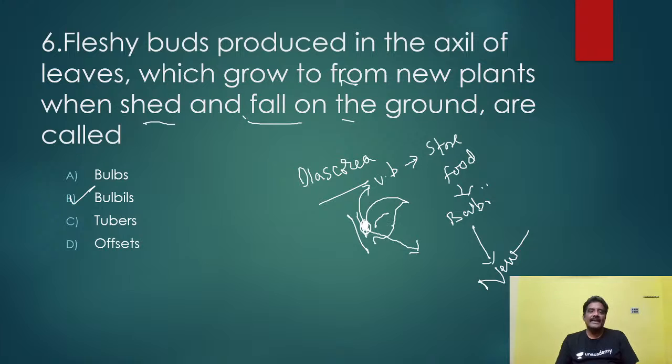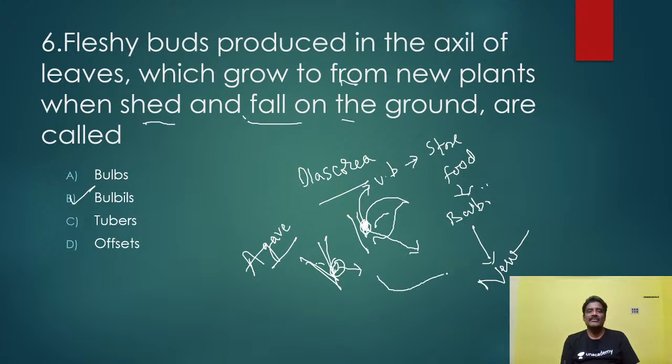In the case of Dioscorea, this is called a vegetative bud. Whereas in the case of Agave, some of the plants have floral buds. Those floral buds store the food material and are detached from the plant body.